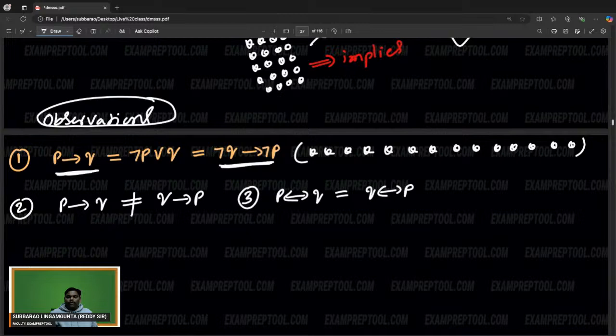Until now, 3 observations I have done. P implies Q is equal to negation P or Q, which is equal to negation Q implies negation P. That is one observation. One more observation: P single implies Q is not equal to Q single implies P. But double implies will satisfy the commutative property. Single implies doesn't satisfy the commutative property.